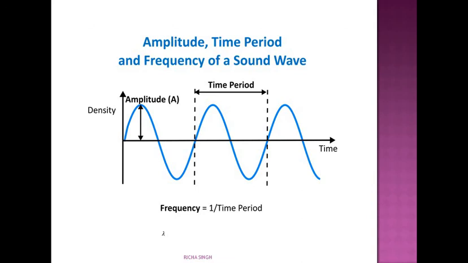Now this was amplitude. If I talk about frequency, what is frequency? Frequency is the number of oscillations. Just before, I told you what an oscillation is. The number of oscillations per second is called its frequency, and time period is the time required to complete one oscillation. These are just the reverse of each other. So frequency is expressed in hertz and it is represented by small f. And time period is the time required to produce one complete oscillation.